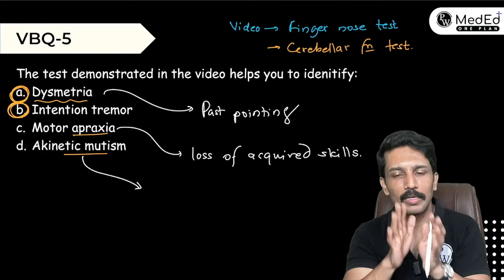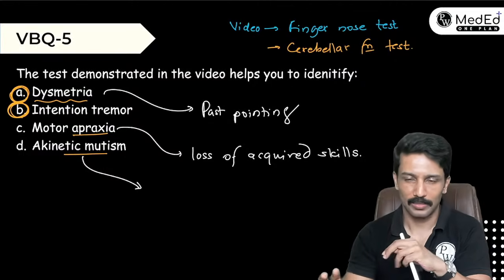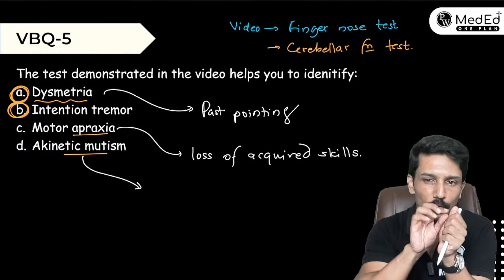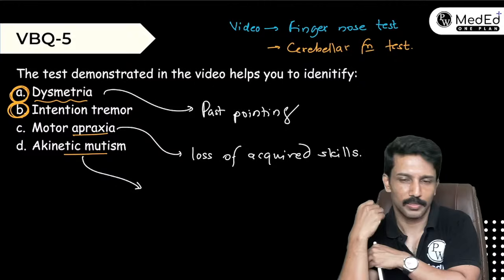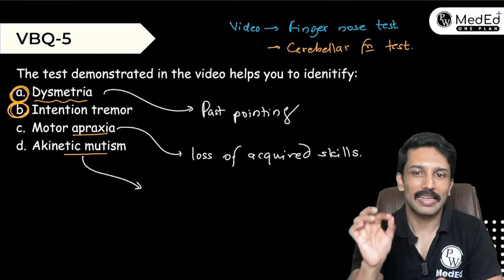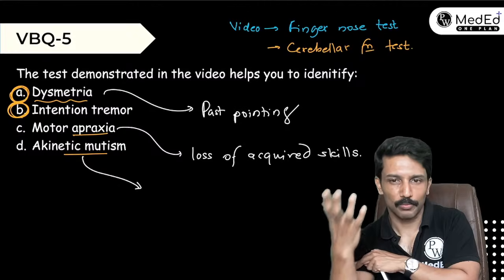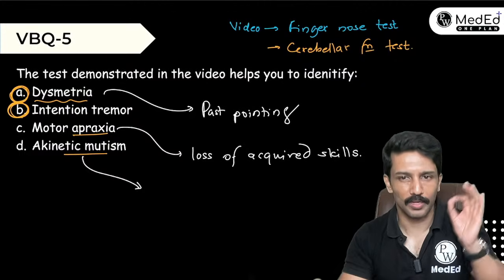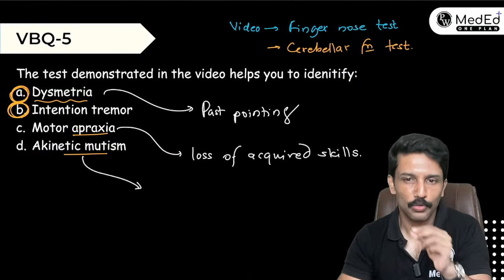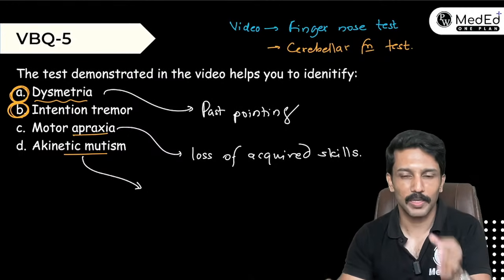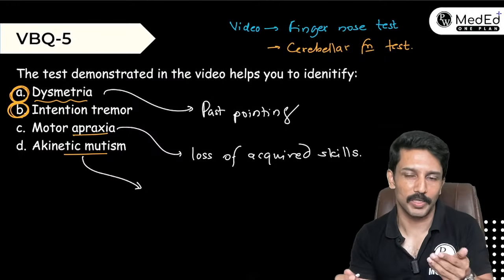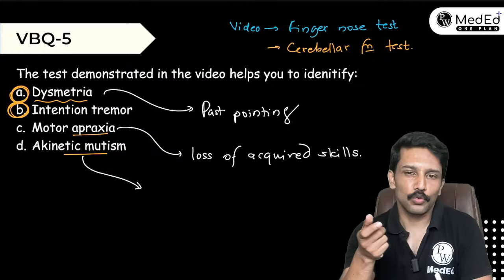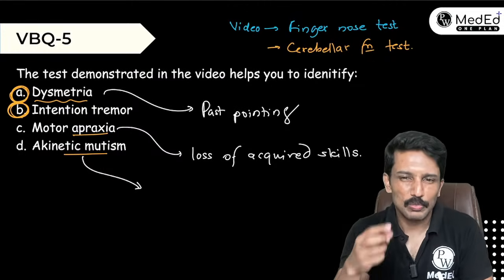That is mutism. Similarly, for motor movements, we have the pyramidal tract. The motor area sends the signals through the upper motor neuron to the spinal cord, and from the spinal cord through the lower motor neuron, the signal comes to muscles and muscles contract. In this whole motor pathway, if there is any damage and because of that I am not able to execute a motor movement, then we call it paralysis or paresis. But if the motor area is fine, the spinal cord is fine, lower motor neurons are fine, the muscle is fine, the neuromuscular junction is fine, but still the patient is not executing any movements, then we call it akinesis.